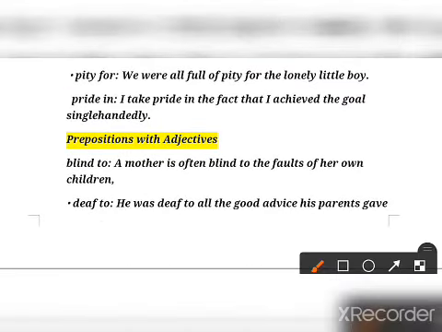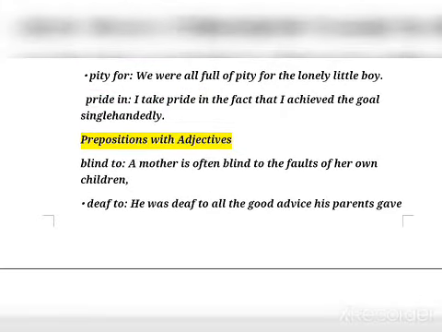Pity for, again noun and preposition. We were all full of pity for the lonely little boy. Pride in. I take pride in the fact that I achieved the goal single-handedly. Okay. Now preposition with the adjective.